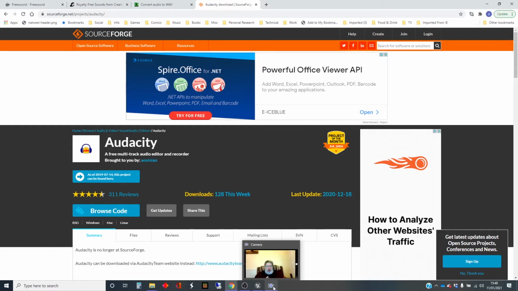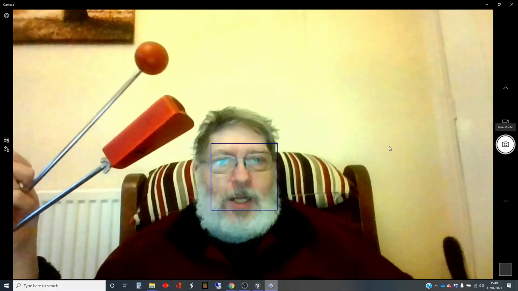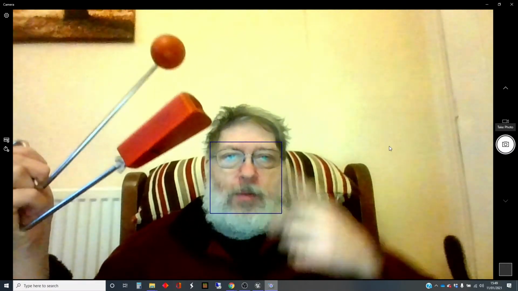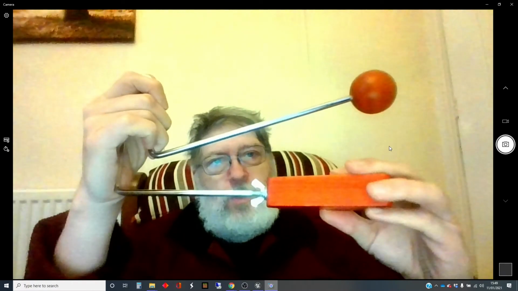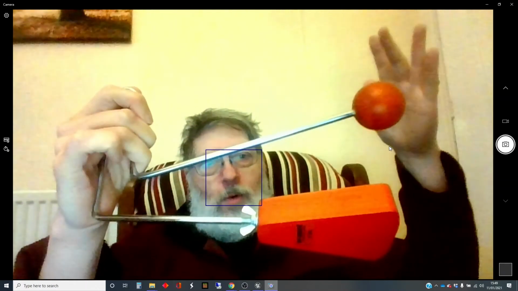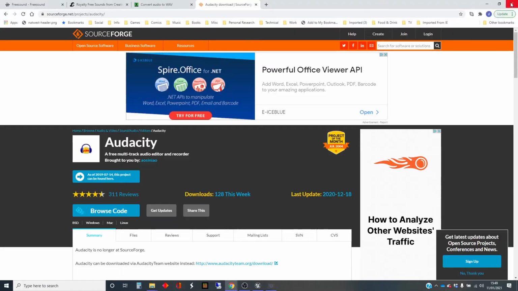So with that in mind, I had a quick look around my collection of weird and wonderful things in the house to find what sound I'm going to record. And this thing is called a vibro slap. If I hit this ball here, it makes a kind of rattling noise. If I loosen this, it'll go on for longer or shorter, and it depends on how much I hold on to that top there as well.